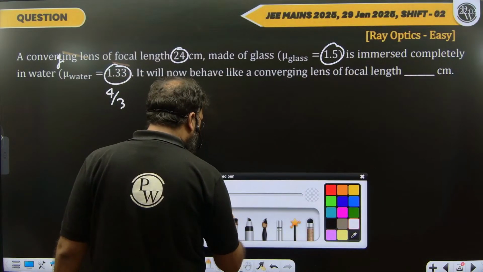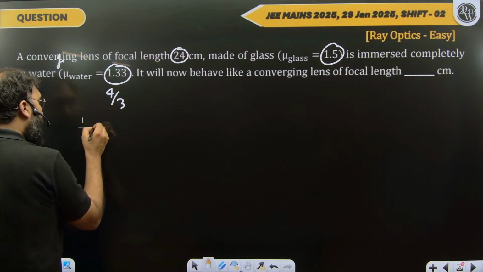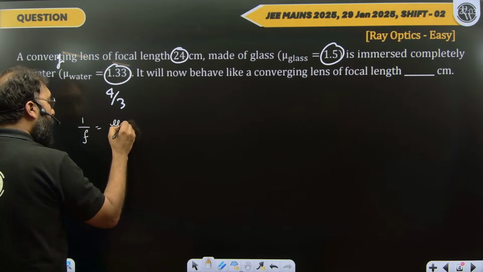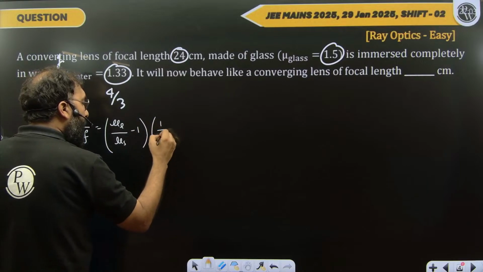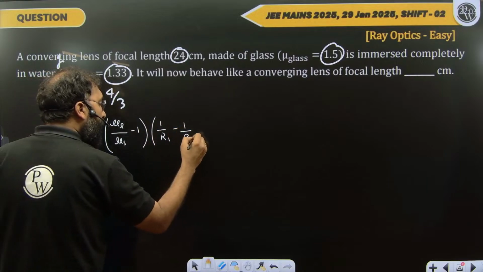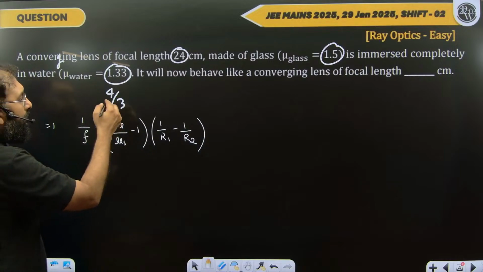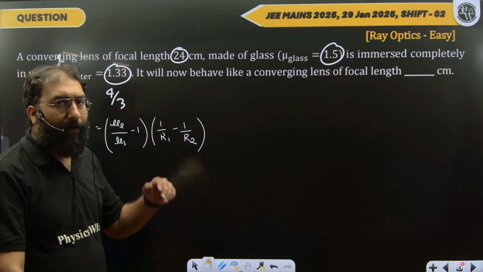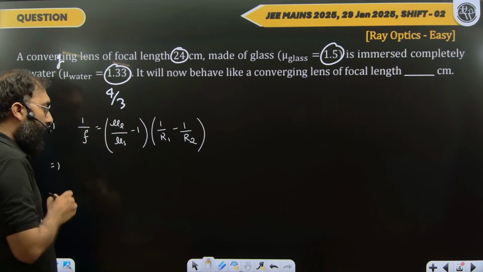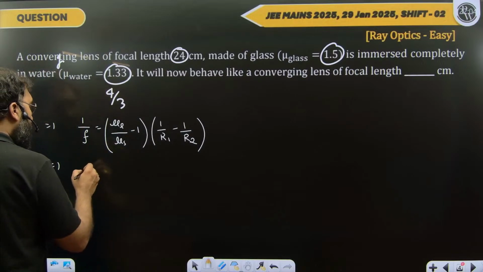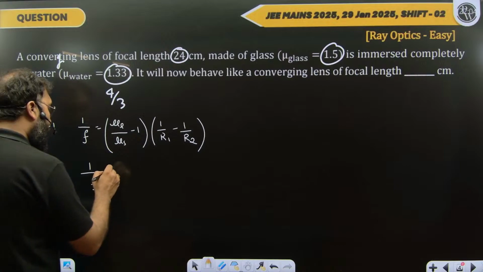So it's not a big deal for us. We'll be using lens maker's formula. So 1 by f equals mu of lens upon mu of the surrounding medium minus 1, and this should be 1 by r1 minus 1 by r2. So initially the focal length was 24. So I'll substitute the value at the last. I'm just solving with these variables only, and at last I'll be putting in the values. So 1 upon, let's say the new focal length is f dash. So 1 upon f dash is what?